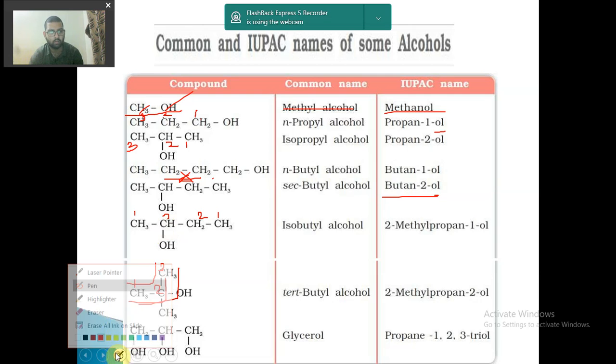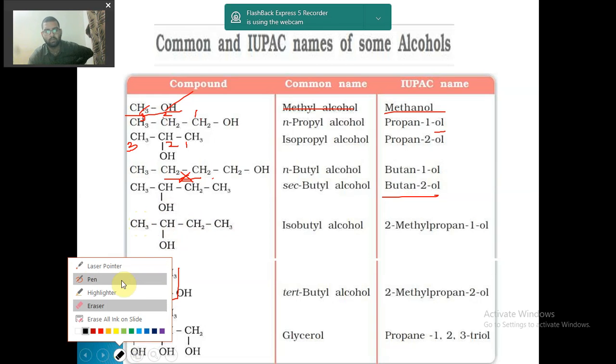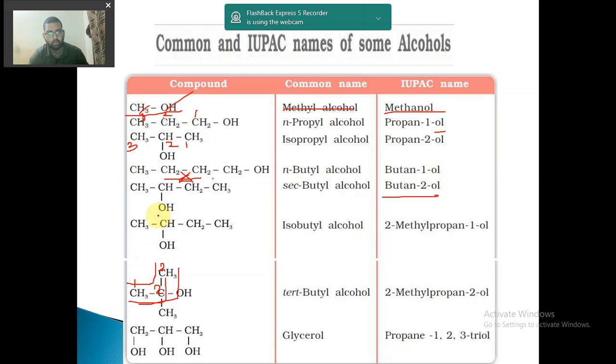This is very difficult with this nomenclature. This is like this: 1, 2 and 3.